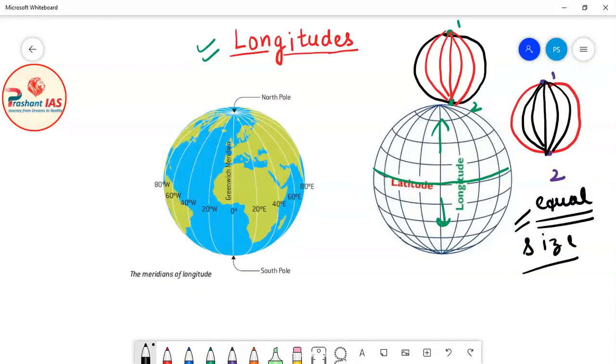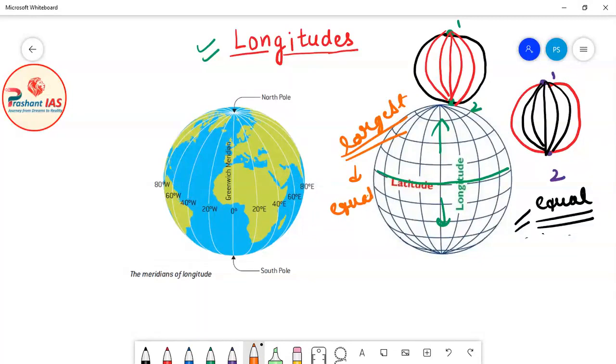So friends, what is the problem here? First of all, we have to identify the problem. When we were discussing latitudes, we had one latitude whose size was largest, and that latitude was the equator. We said that this largest latitude is our reference latitude, because we need at least something to declare as reference.